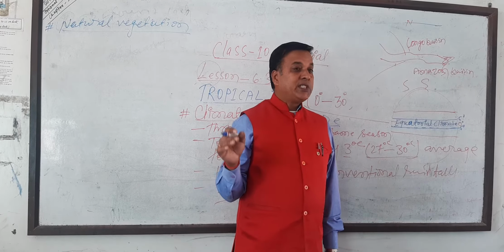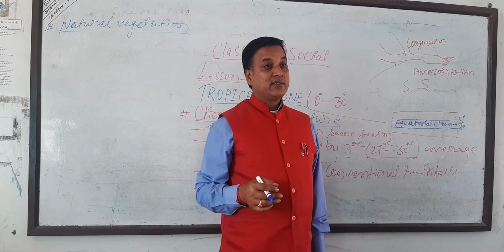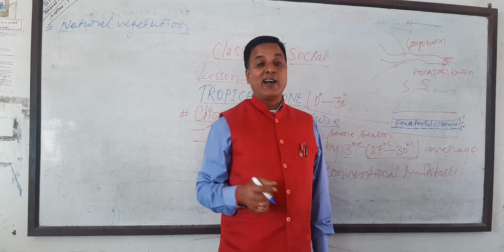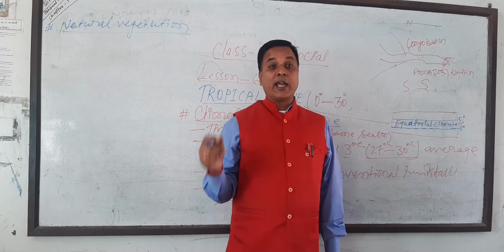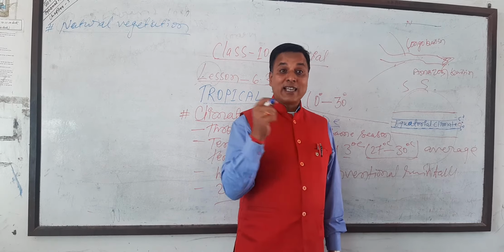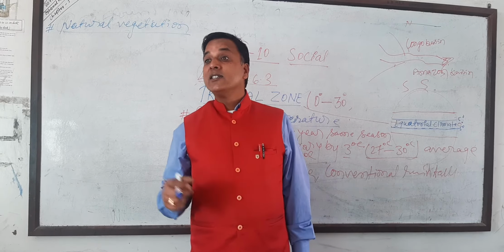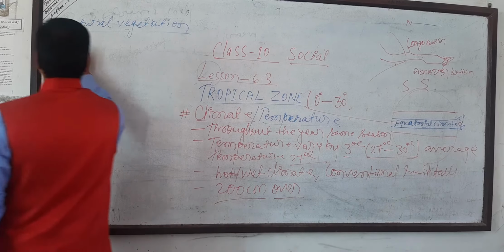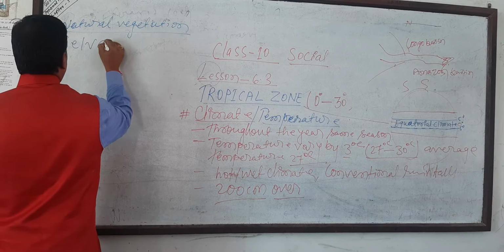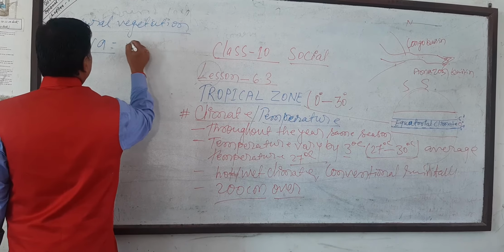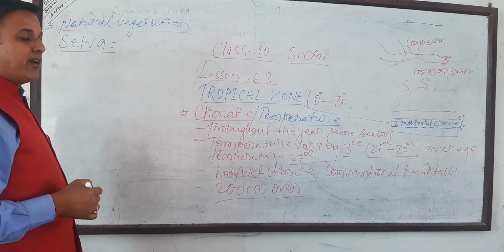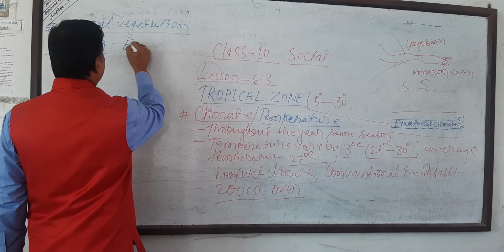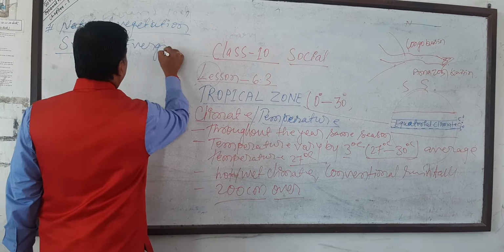Which is called the selva. Your questions will ask what you mean by selva. The evergreen forest found in the Amazon climate is known as selva. What is selva? It is the evergreen forest of the equatorial region. Evergreen means always green.